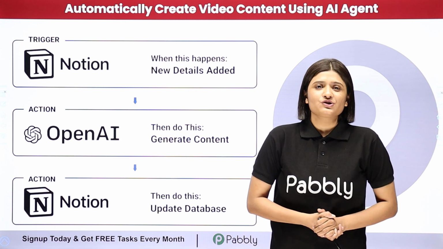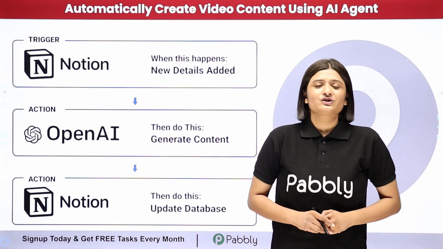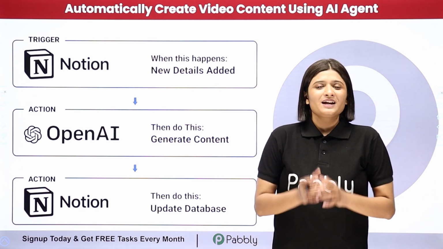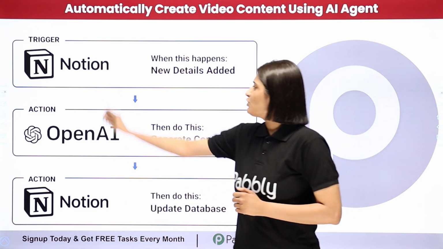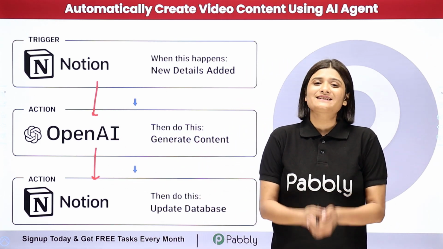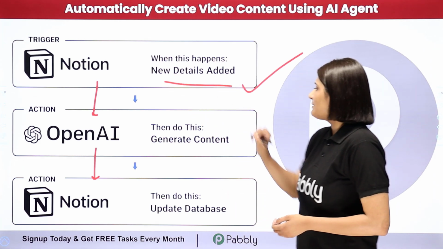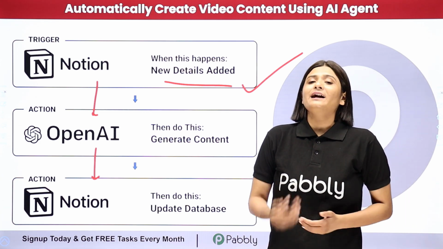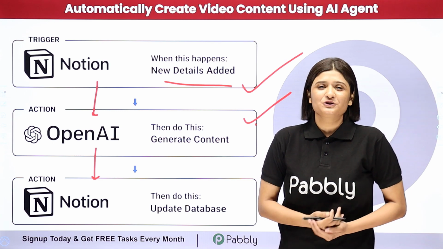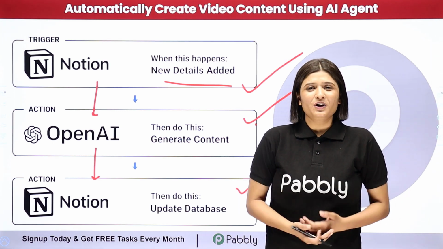And to do this automation, I'm going to use Pably Connect. So Pably Connect is an amazing automation and integration software which requires no coding or programming skills. Here I just need to build connection between Notion and OpenAI. With the help of Pably Connect, I'm going to build this connection in such a way that whenever I'm going to add a new detail in my Notion database, the content will be automatically generated using OpenAI and it will be automatically updated to my database. Now, if you want to learn the step-by-step process, then let me take you all to my screen.